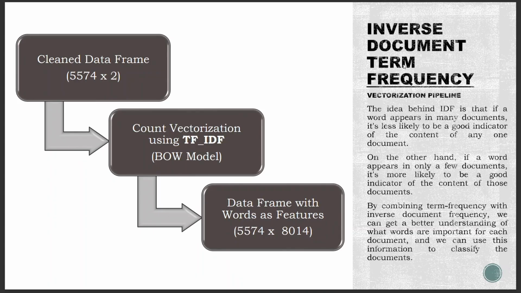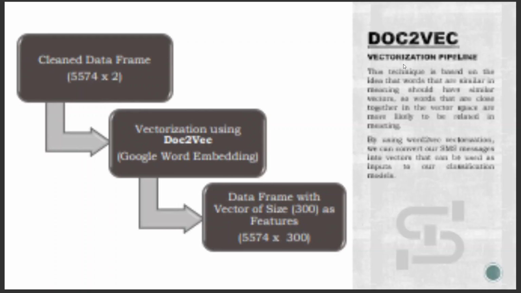Next, IDF, inverse document frequency. On the other hand, it measures the importance of the word across a collection of documents, also known as a corpus. It gives more weight to words that appear in fewer documents, as these words are considered to be more specific and relevant to a particular topic. So after using TF-IDF, we found that here also there are 8014 unique words.